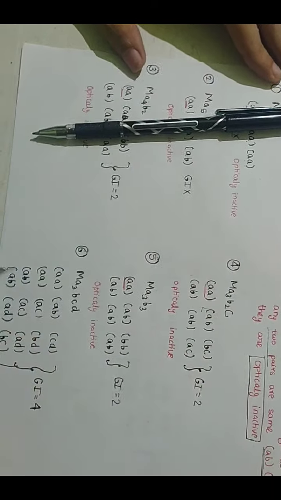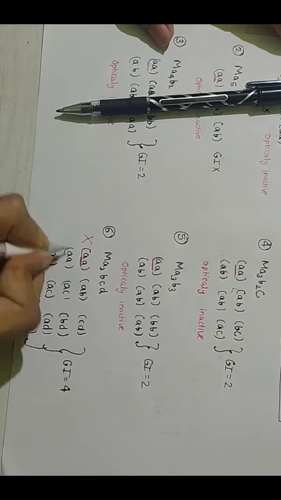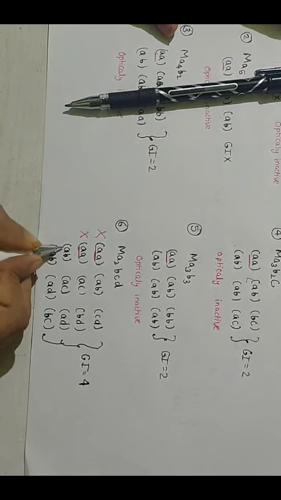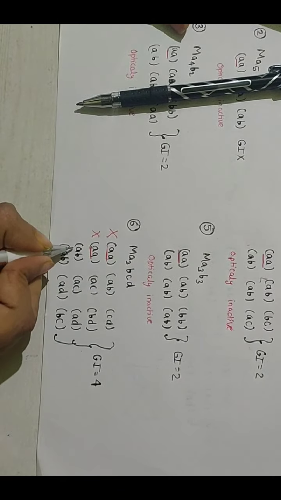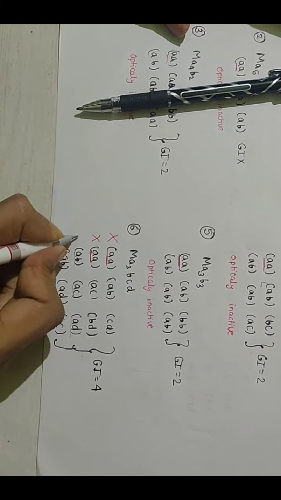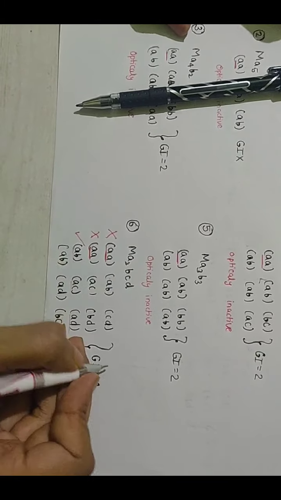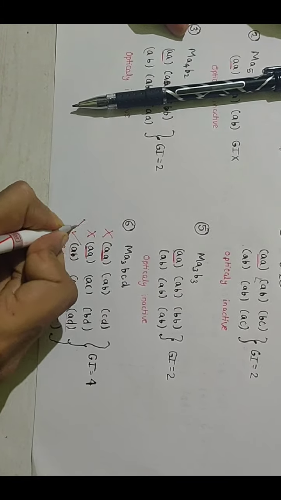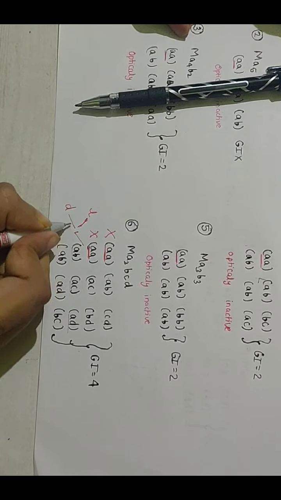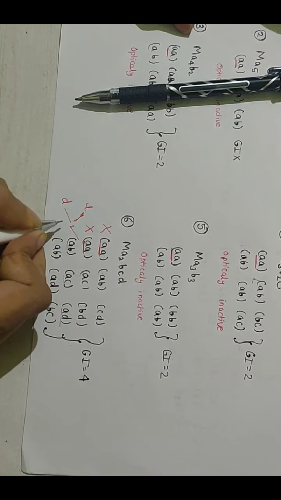Now we move on to the optical activity. We see AA is the same, they don't show any optical activity. Now AA, they don't show any optical activity. Now AB, AC and AD, we see that all are different, so they don't have any pair in common. So these show optical activity, that means they have an L type complex and a D type. So they have two types of optically active complexes.